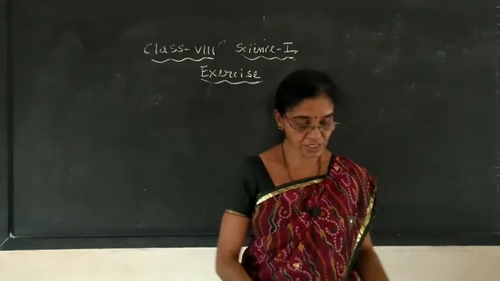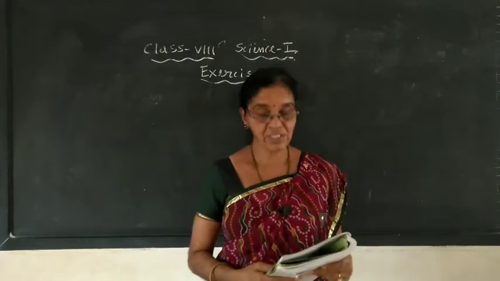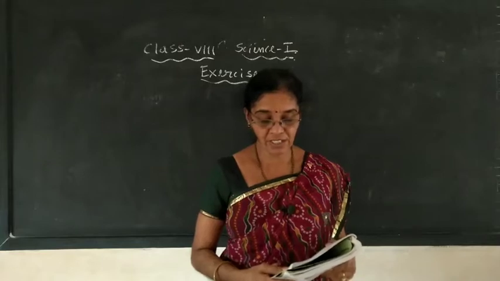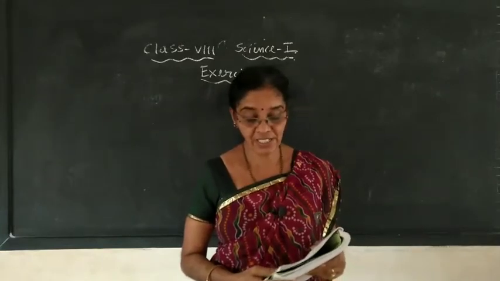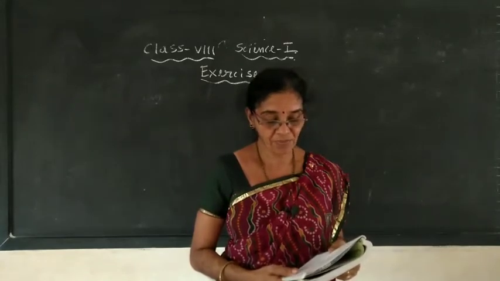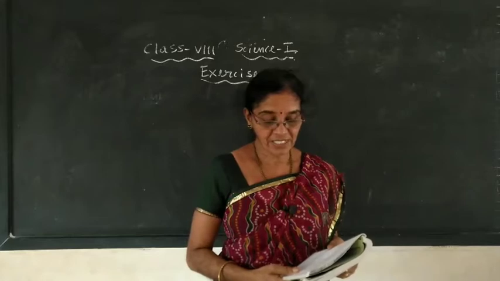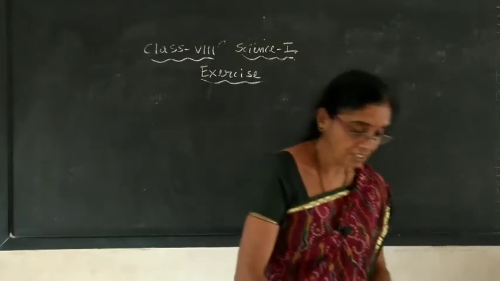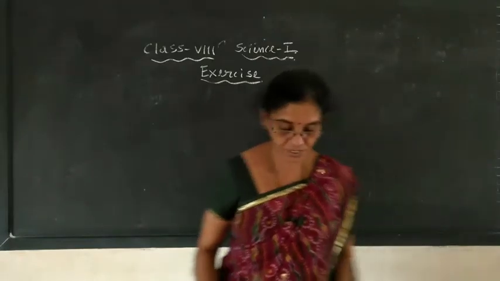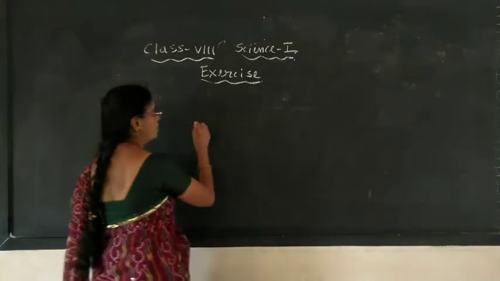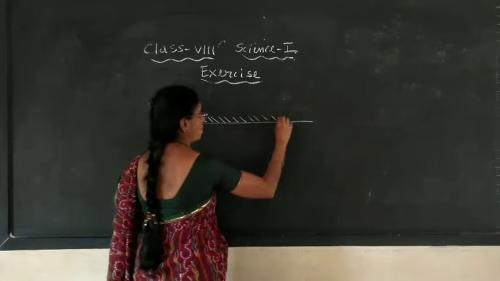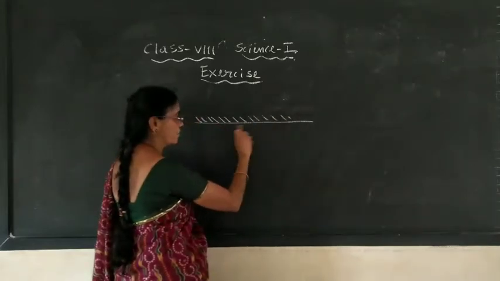The next question is question number 13. What is the angle of incidence of a ray if the reflected ray is at an angle of 90 degrees to the incident ray? The reflected ray is at an angle of 90 degrees to the incident ray. For this, we have to draw the diagram. If it is reflecting, this is not a non-reflecting surface. This is the reflecting surface.